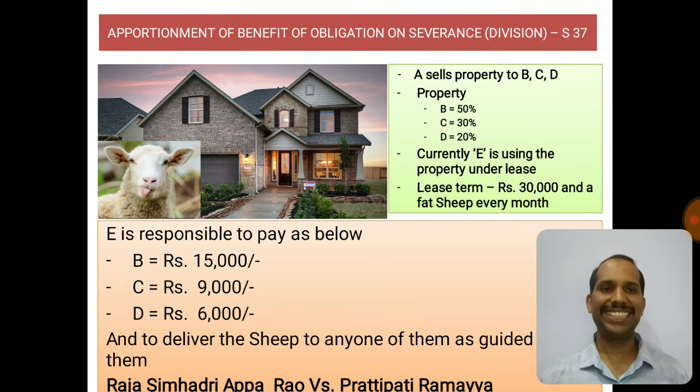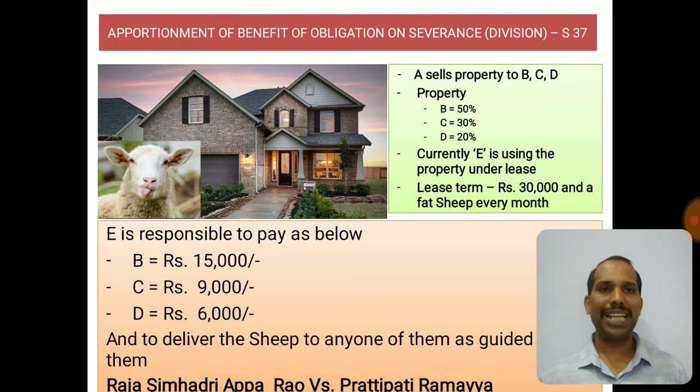Guys, this is the lease term. What is the lease term? E has to pay rupees 30,000 per month to A along with the fat sheep. Every month he would give a fat sheep. Sorry, not fat month, fat sheep. So he would give 30,000 rupees along with the fat sheep. That was the lease agreement.